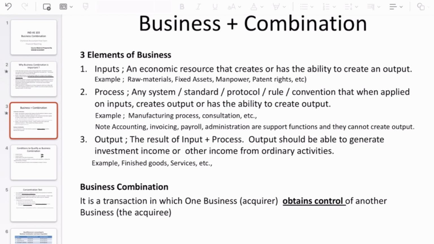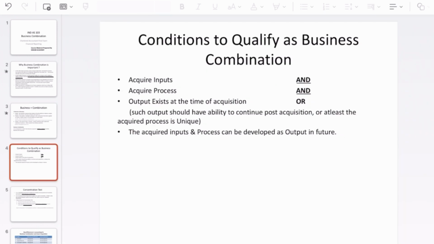Okay, so then coming to business combination. So business combination, how it is defined, it's a very simple definition. So this is a transaction in which one business called acquirer obtains control of another business. So there are two businesses, one acquiring the other business, so it's combined together, so it's called a business combination. Okay, done. So then I will move to the next slide.